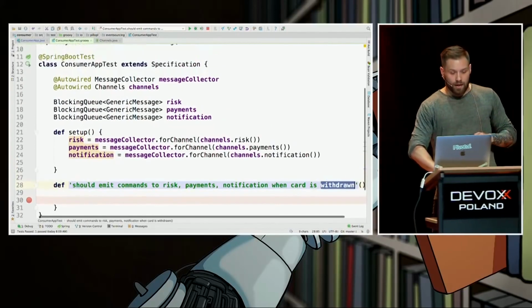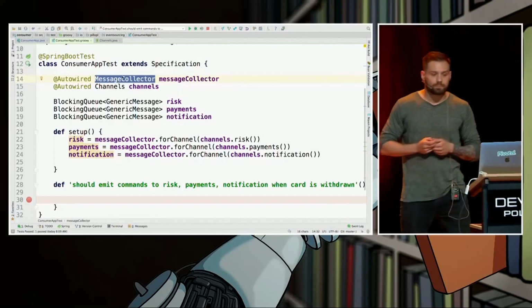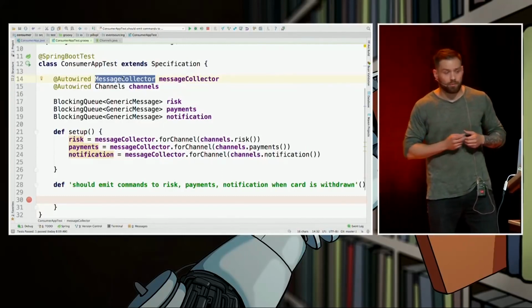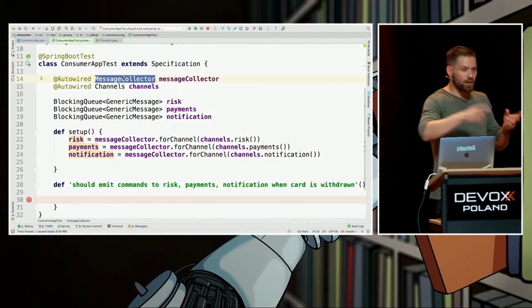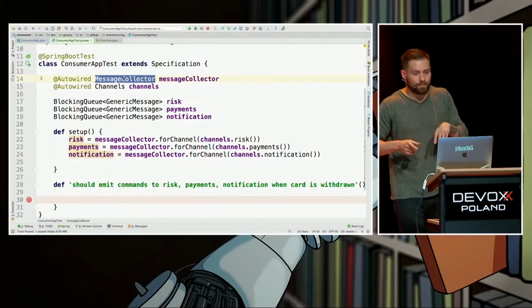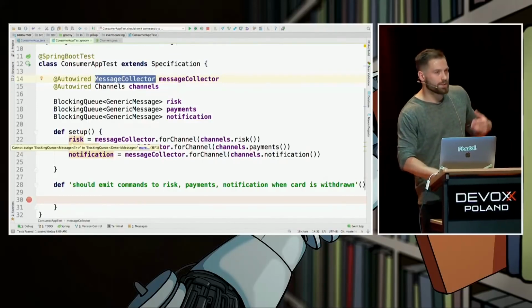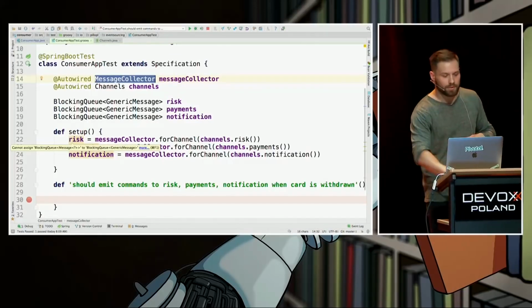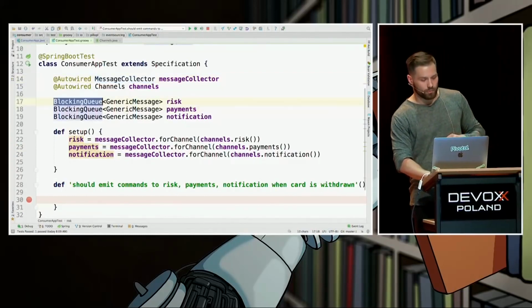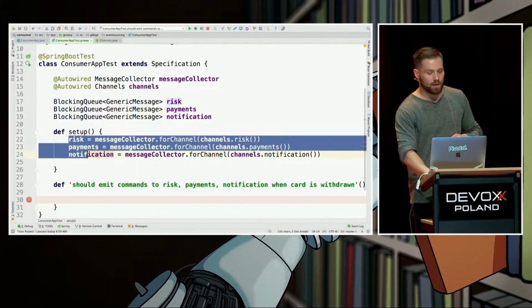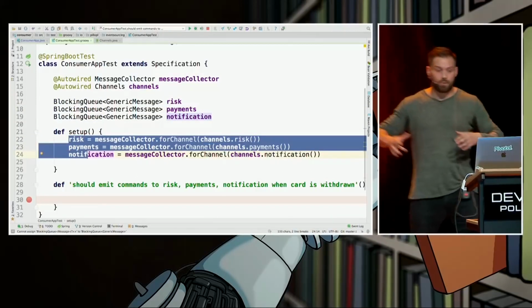Which means we have to use some tools from Spring Cloud testing tools, in particular message collector, which can change the destination of our channel just for the purpose of tests. And instead of sending them to a real instance of Rabbit or Kafka, we are going to store them from each channel in a respective blocking queue, like this. We initialize these blocking queues like this. And hence, we are not dependent on a message broker.